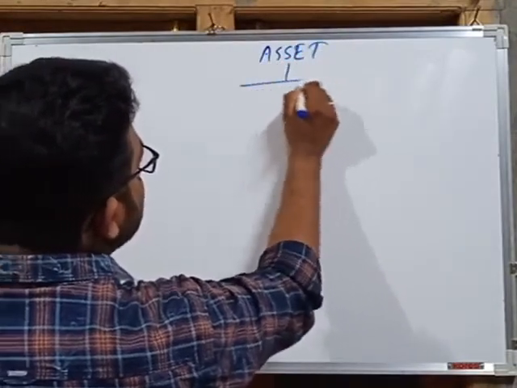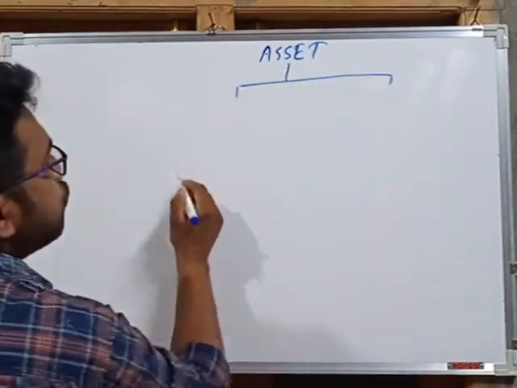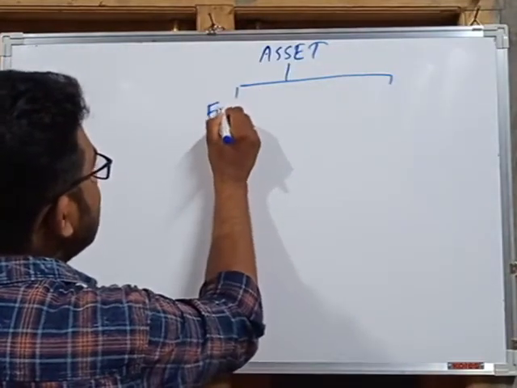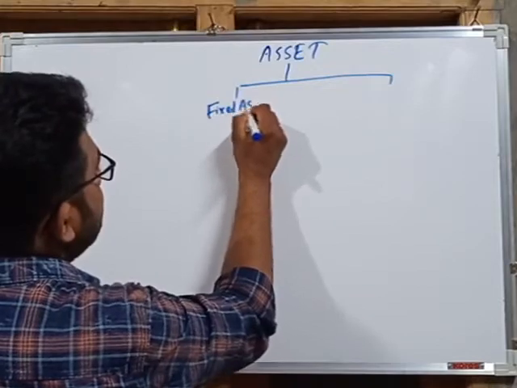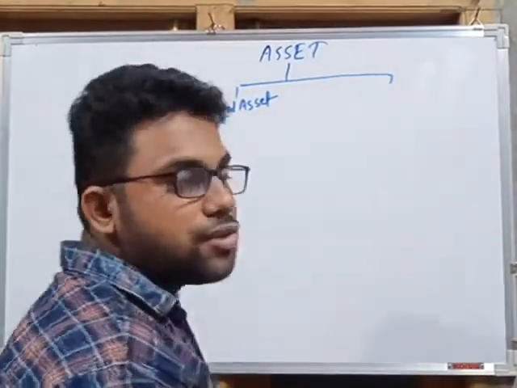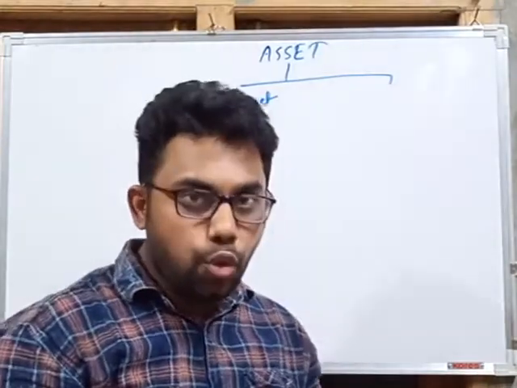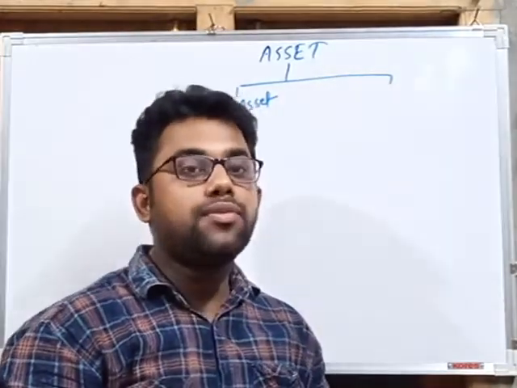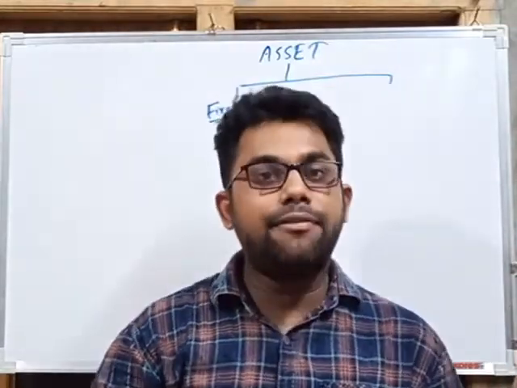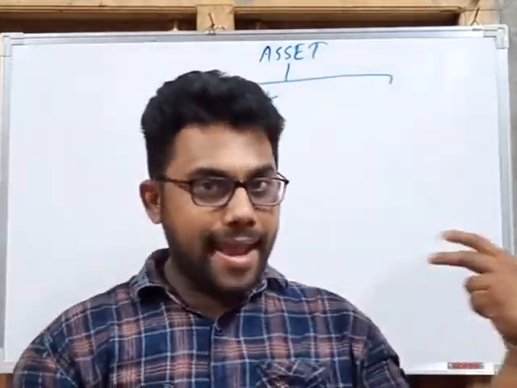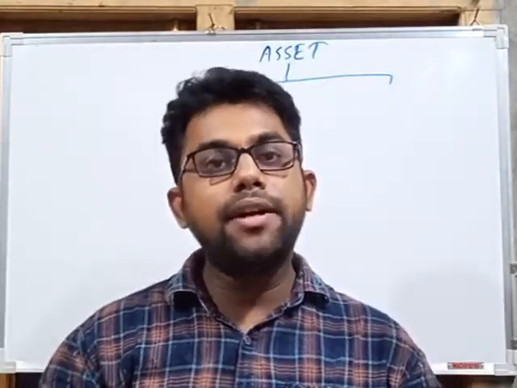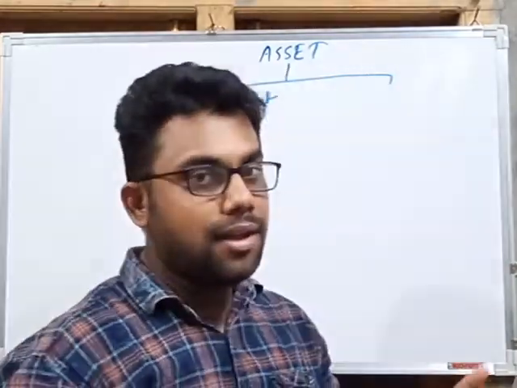Now what is the classification of assets? Whenever we classify assets, first we find fixed assets. Okay, the term fixed we know. So fixed asset means any asset which is used by the business for a long period of time. I am telling again, a fixed asset means any asset which is used by the business for a long period of time. For example, machinery.